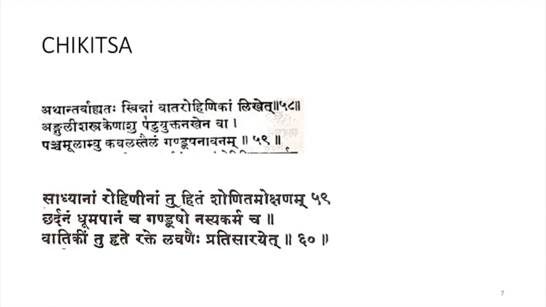According to Sushruta Samhita: Sadhyanam Rohinim tu Hidam Shonita Mokshanam Vamanam Dhumapanam cha Gandusho Nasya Karmascha. Vatajam tu Hridi Rakte Lavanehi Pradisarayet. So Rohini which can be treated should first be given Shonita Mokshana, so Rakta Moksha should be done. Then Vamana, Dhumapana, Gandusha and Nasya Karma can be given.